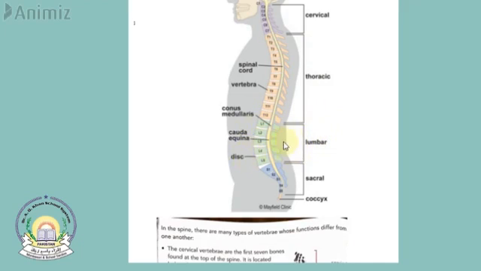The lumbar vertebrae provide strength and flexibility to the body. The thoracic vertebrae secure the ribs in place. And this is the cervical vertebrae, which gives support to the head and the neck. Okay, students.